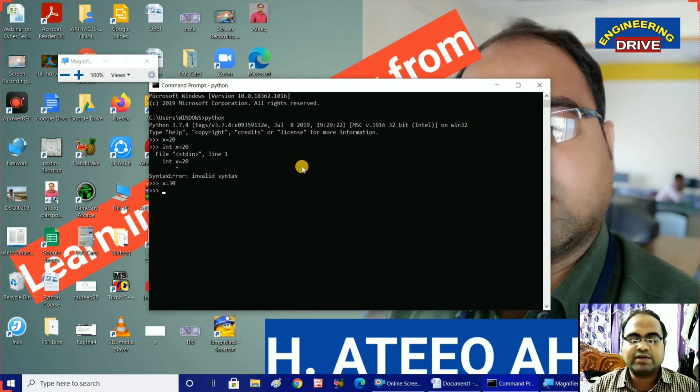Sir, how should we see whether the value 30 is assigned to x or not? Simply type x, the name of the variable in which you have stored the value, and then immediately press the enter button. What happened? What is the value of x? 30. 30 is displayed as the output. Is it right? Now, let us take two variables. Let us take the x variable. In the x variable, I am going to store the value 20. Next, I am going to take one more variable, y. In the y variable, I am going to store the value 10. Now, in two variables, I have stored two values. Now I want to add these two variables.